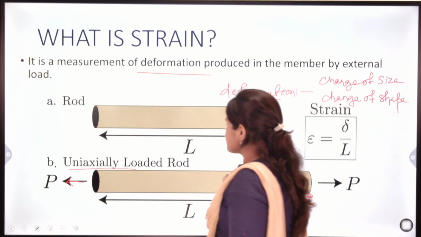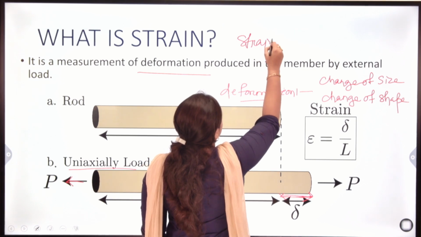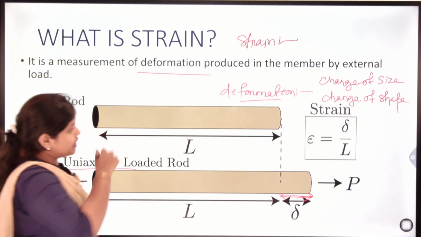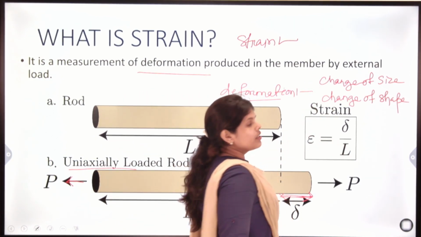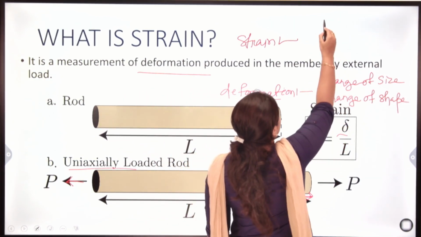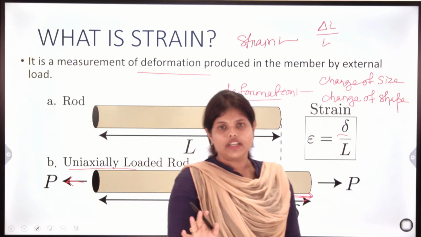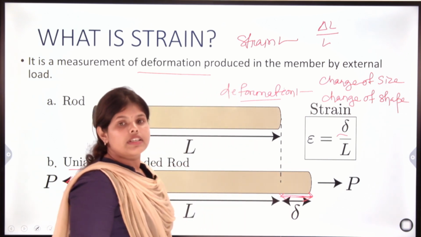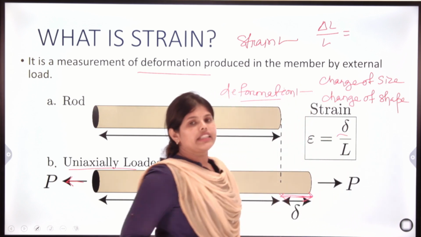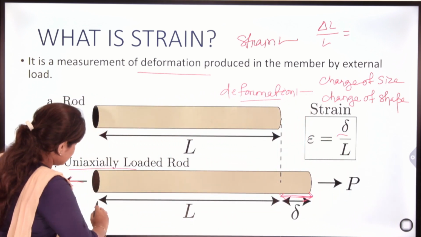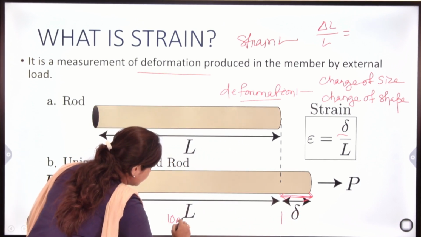So, strain is unitless. Why unitless? Because strain is the change in length upon original length. Change in length is denoted by delta, or we can write it as del L upon L, where L is the original length and del L is the change in length. If this bar is 10 meter,